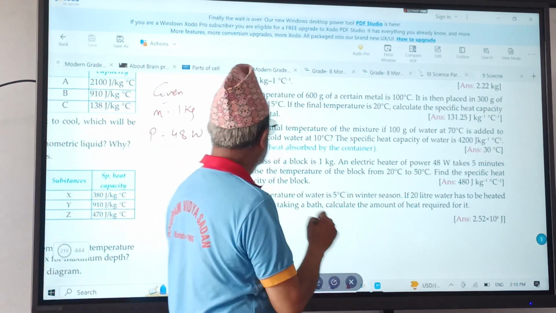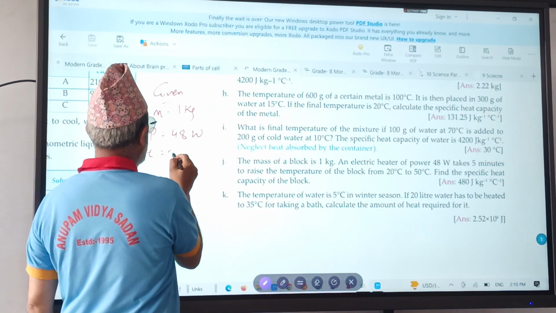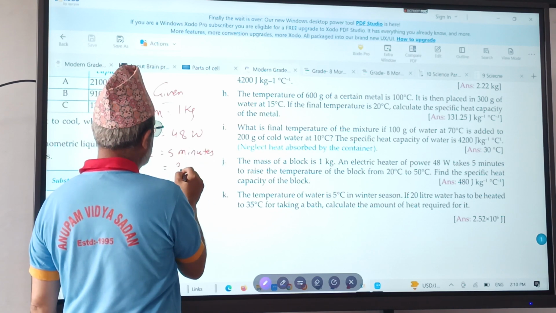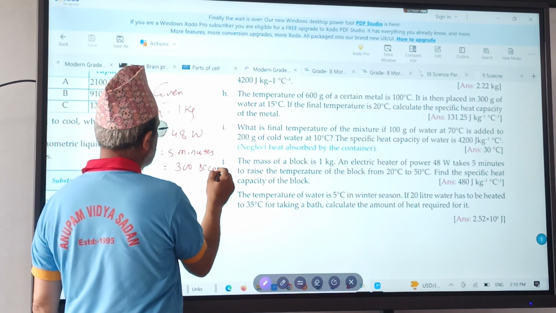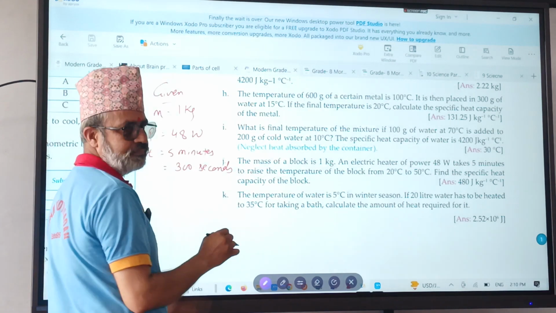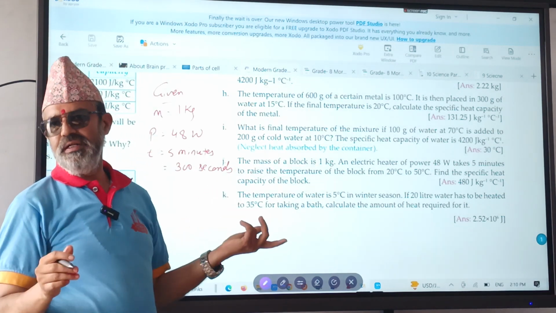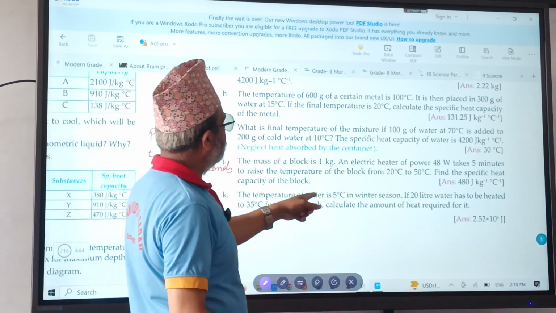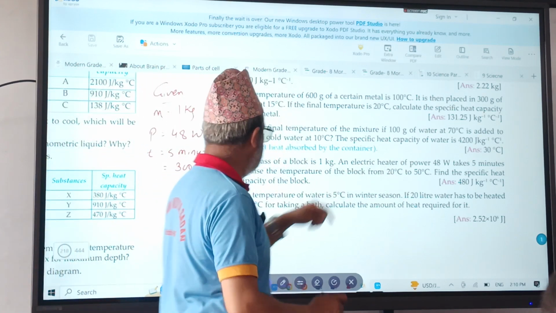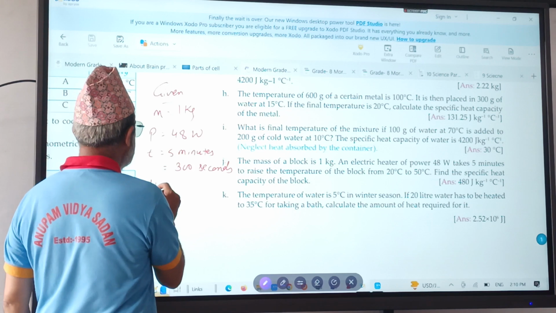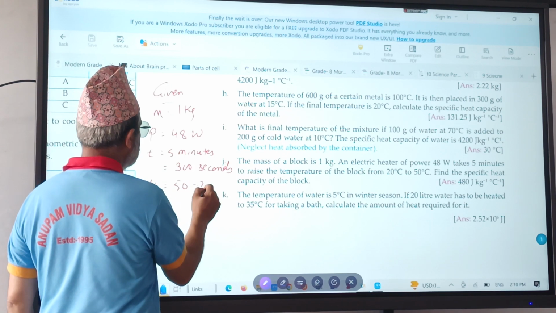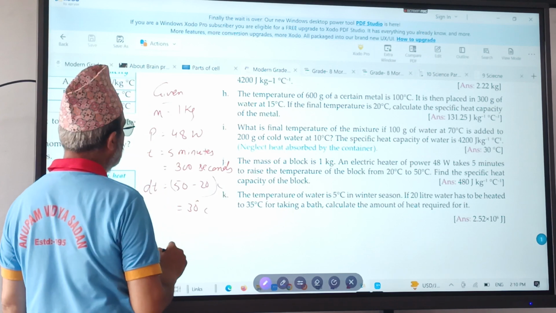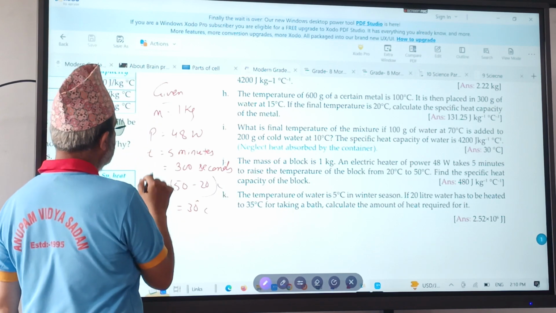And time t equals 5 minutes, that is 300 seconds. We know 1 minute equals 60 seconds. To raise the temperature of the block from 20 to 50 means change in temperature dt is 50 minus 20, equals 30 degrees centigrade. Mass is given, dt is given.